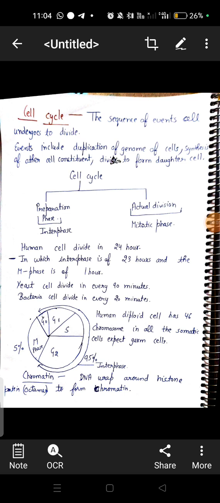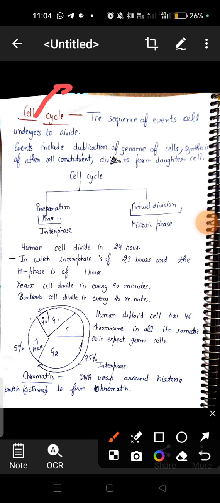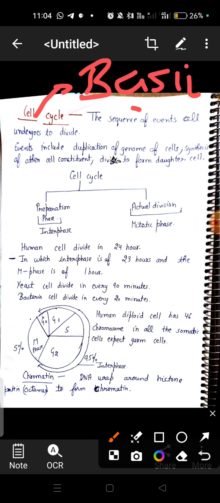My today's topic is cell cycle and cell division of class +1. What do you mean by cell? As you all know, cell is the basic unit of life. Cell is the basic structural and functional unit of life. Basic unit means if anyone is living, the base for the living is cell.